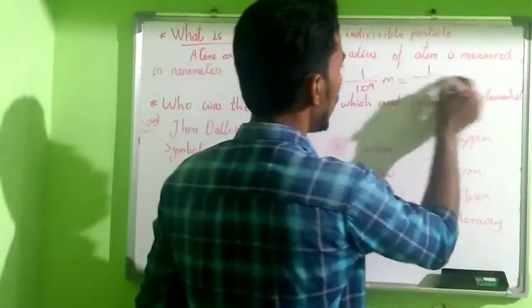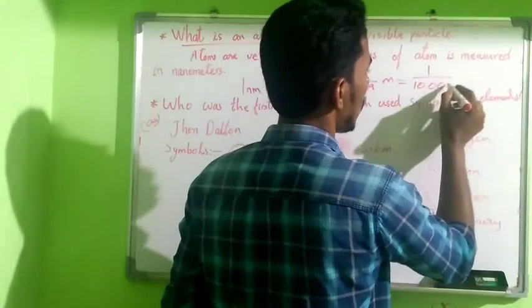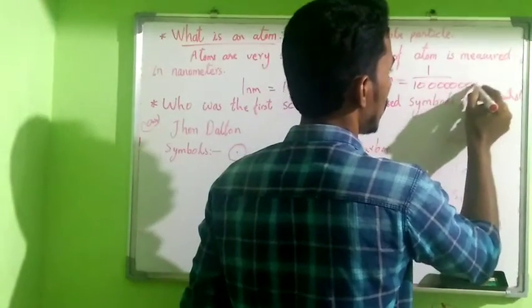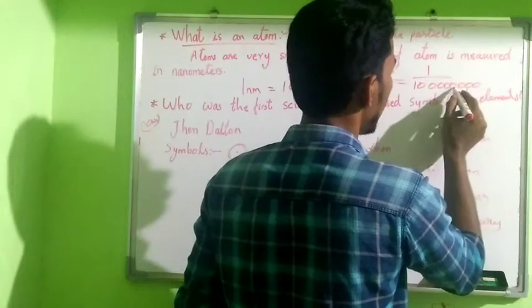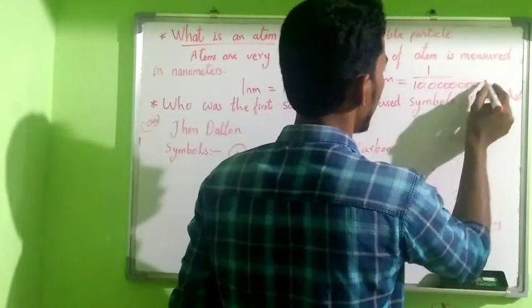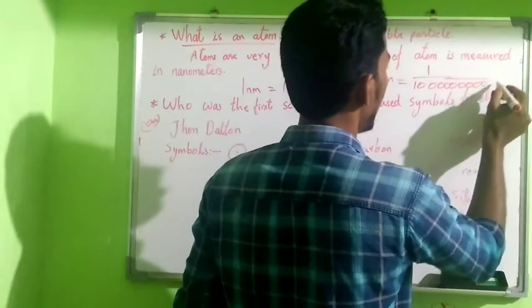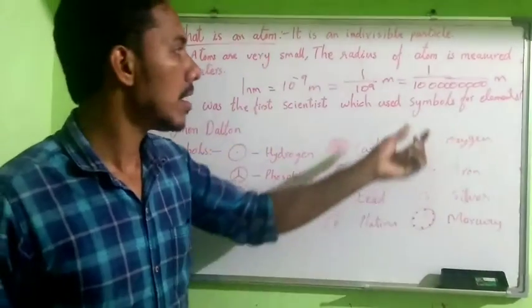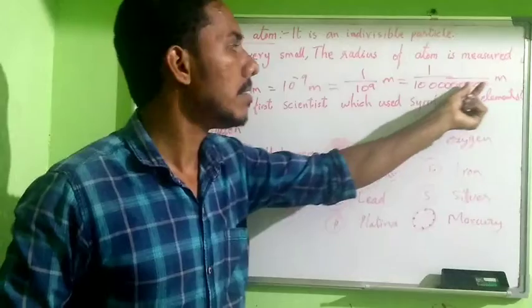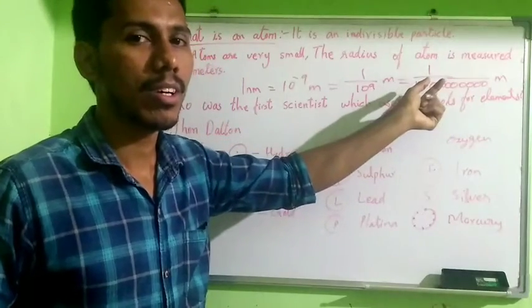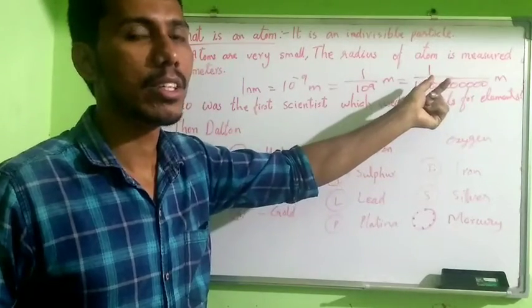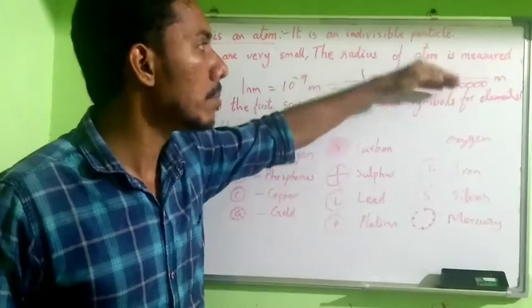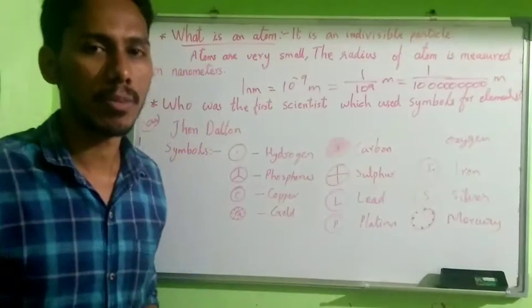It is equal to 1 by a number with 9 zeros, a huge number, but 1 by this is very, very small.